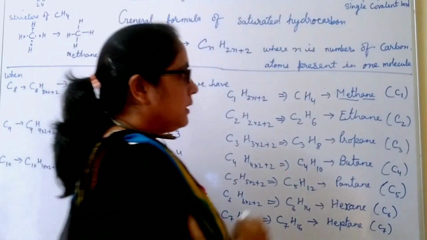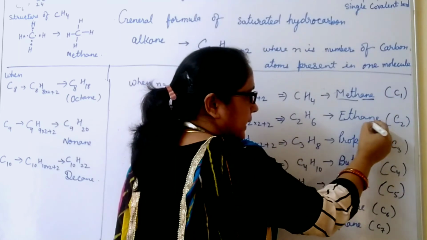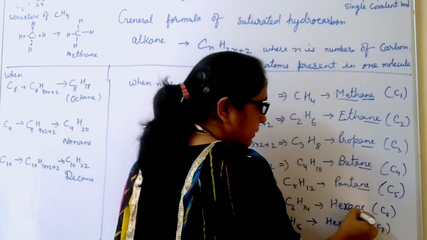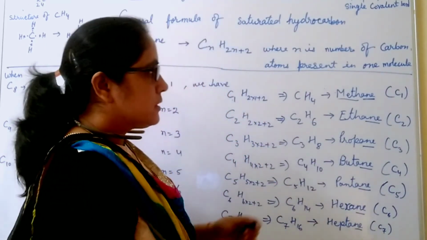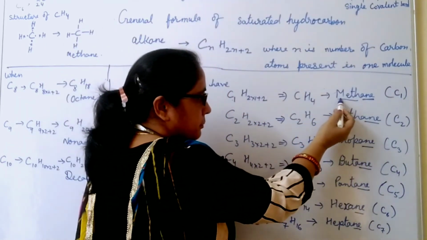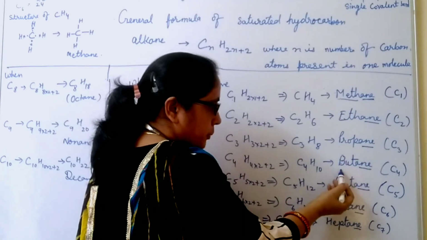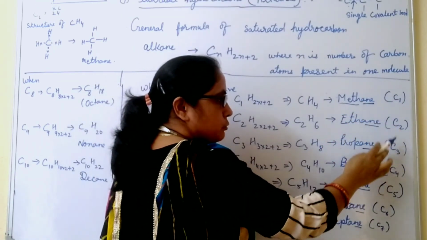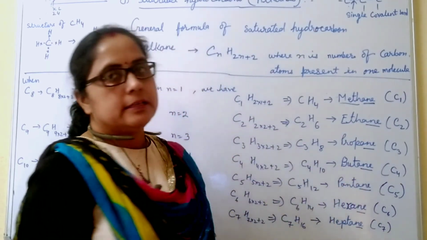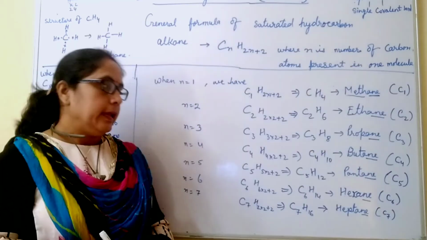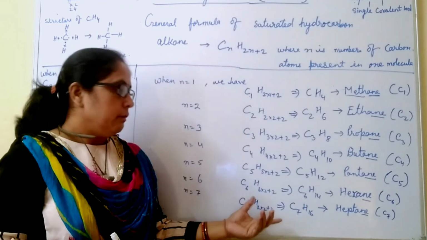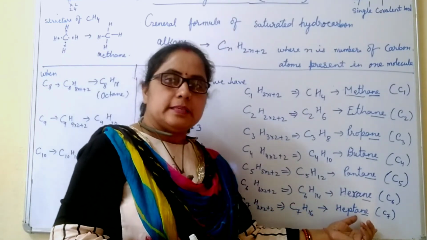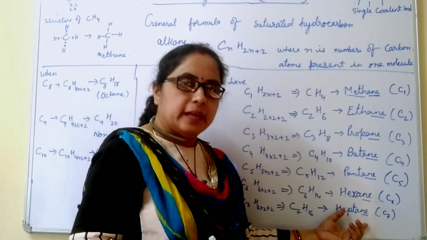So we will use the suffix ane in each because this is a saturated hydrocarbon, and we use the prefixes meth, eth, prop, but, pent, hex for carbon atoms C1, C2, C3, C4, C5 and C6 respectively. If the carbon atoms are 7, we will use the prefix hept and the suffix ane. So its name is heptane.